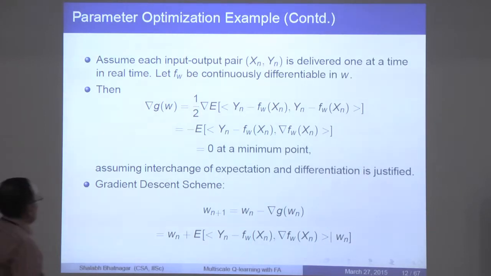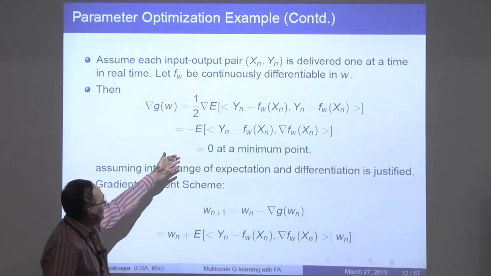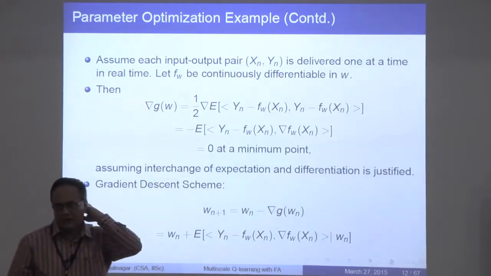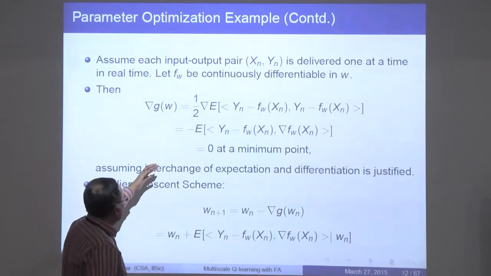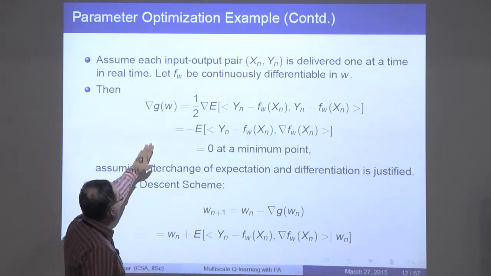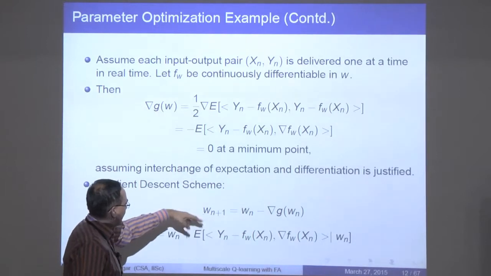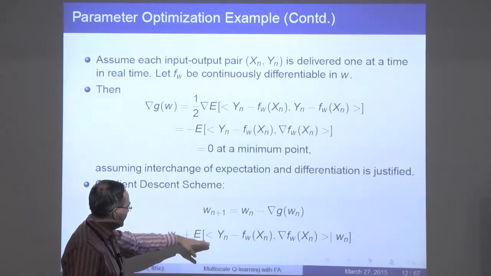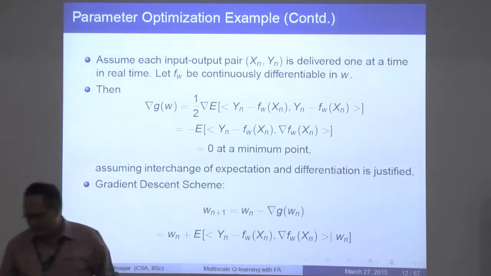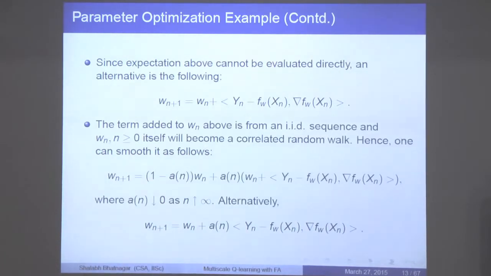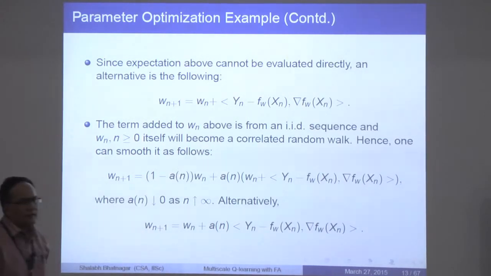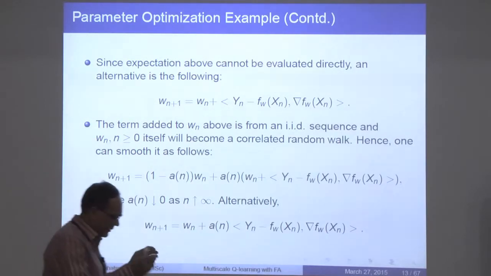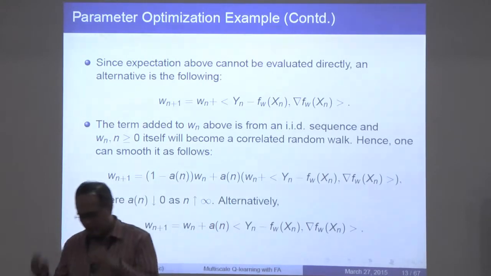The trouble is, of course, you don't really know what the expectation is because you don't know the distribution. So even if you know what the gradient is, let's say we plug it into this stochastic approximation scheme, which would be this. But again, you don't know what the expectation is. So what you can do is to remove the expectation and run this. That's a gradient scheme, except that it's not the true gradient, it's a noisy estimate of the gradient. It's one sample that you are just plugging in.